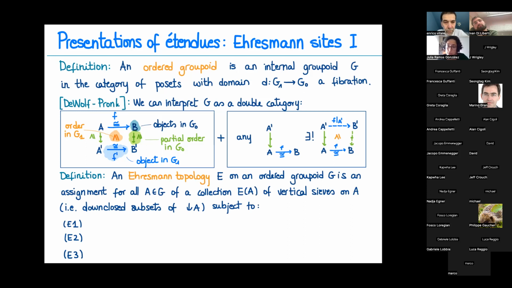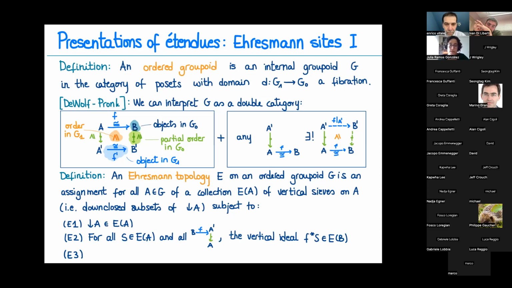An Ehresmann topology on an ordered groupoid is an assignment, for every A in my groupoid, of a collection of vertical sieves. Vertical sieves are basically just down-closed subsets of the bigger down-closed subset that contains my object. And we impose three axioms, which are very similar to the axioms of a Grothendieck topology, but with this vertical information. First of all, that the biggest sieve is actually covering.